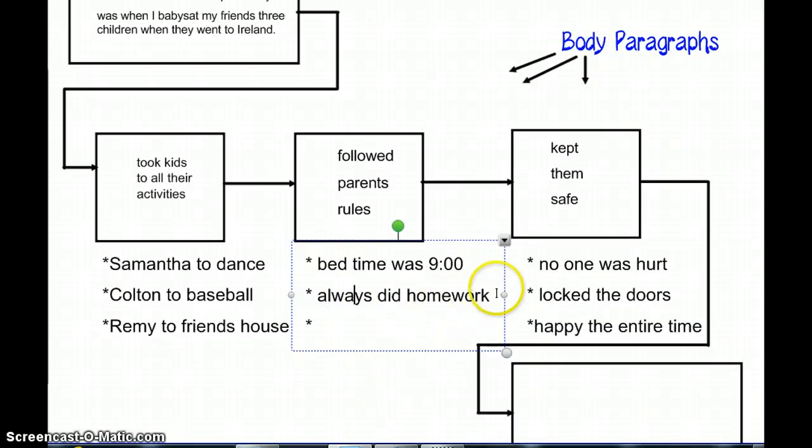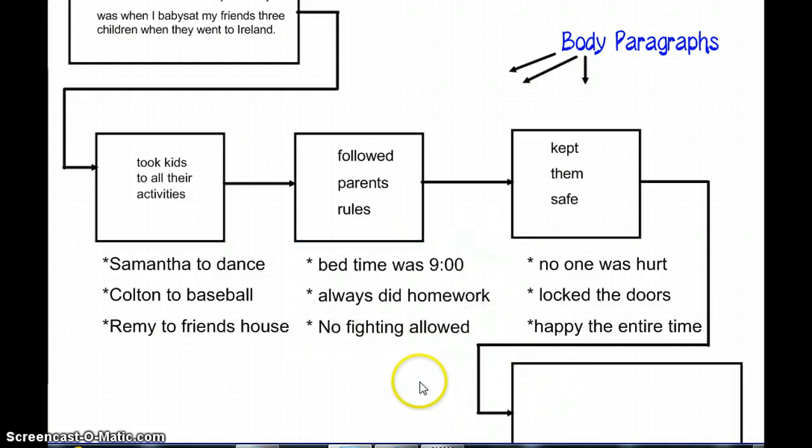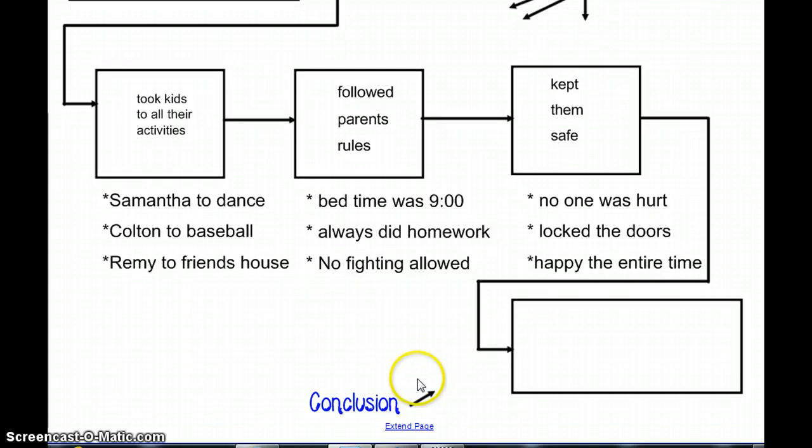Bedtime was 9 o'clock, always did homework, and no fighting allowed. How many of you have that rule at home? Okay, so now I'm ready for my conclusion. We're almost done. Can you believe this? I've almost written an entire paper.